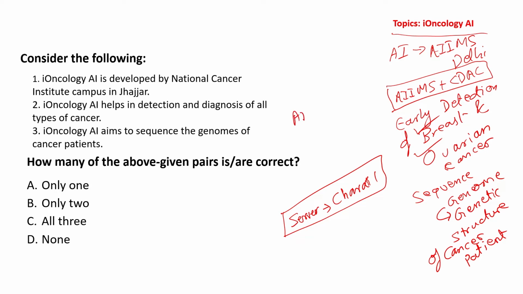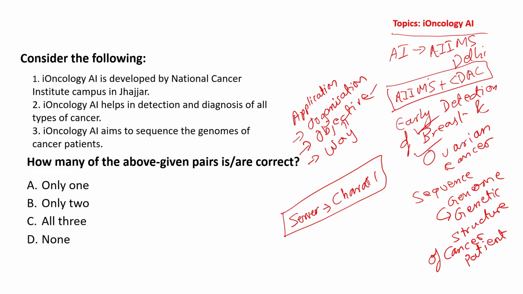Friends, I would like to let you know something. Whenever it comes to application of a particular scientific technology or scientific platform, what all you have to remember? First and foremost, remember organizations that have built it. Its objective, its broad objective. And then you have to remember the way in which this objective will be met. Which tools will be used for the purpose of meeting the objective.